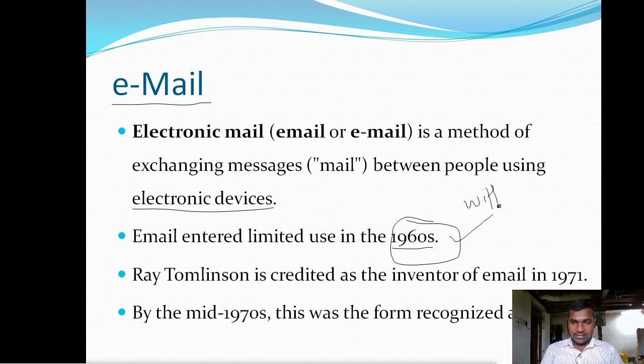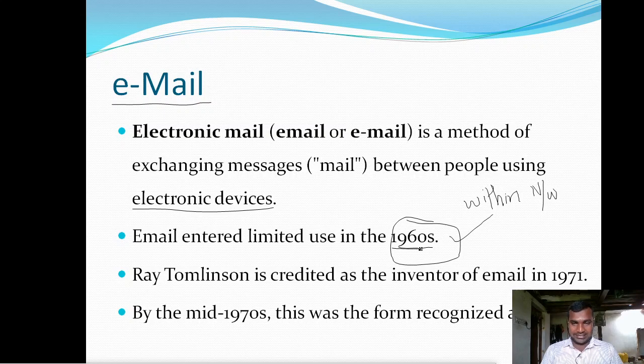So they could not send outside the network. For example, your college is established with some intranet. So in the intranet, within the college only, you can send and receive messages.